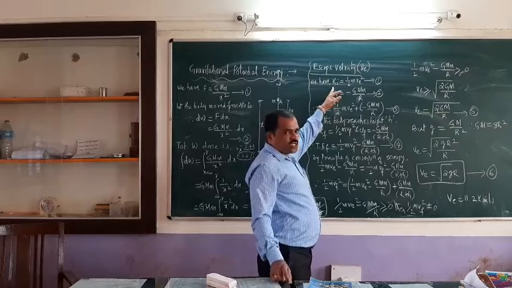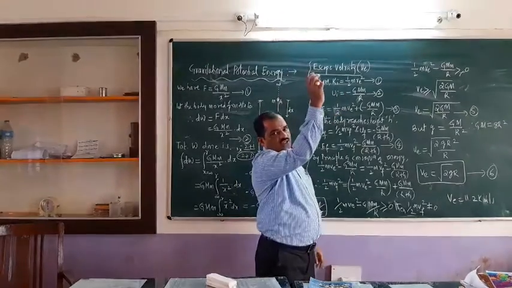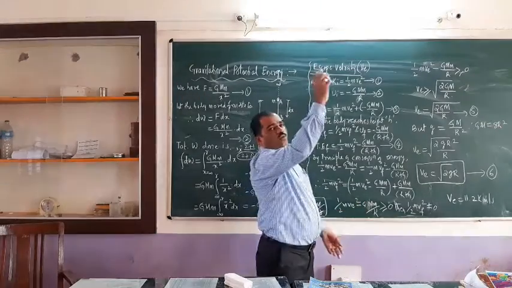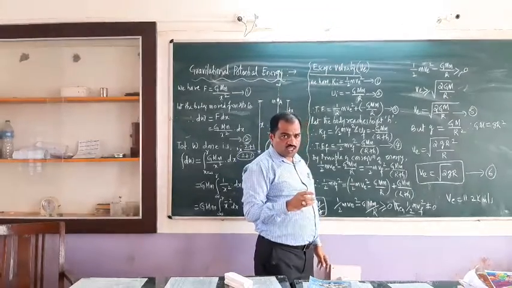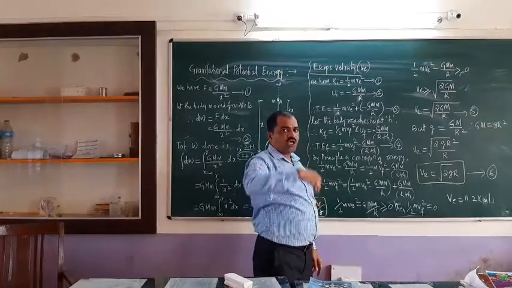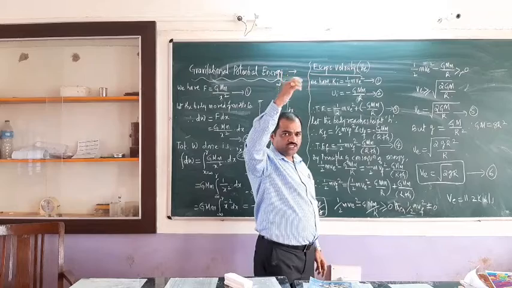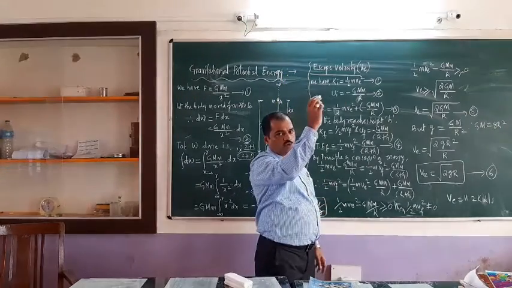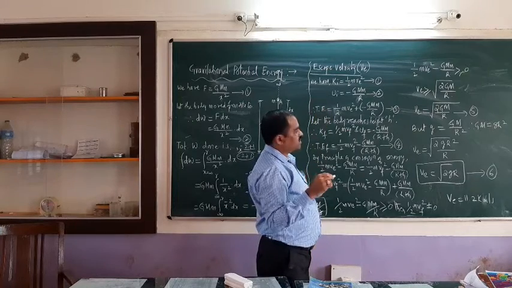So let us consider any chalk piece is thrown upwards. This chalk piece or any duster or any body which is thrown upwards should escape from the earth's gravitational force. The minimum velocity which is required for these bodies to go away from the earth's gravitational force, meaning they should not return to the earth once we throw them upwards, that minimum velocity is called escape velocity.